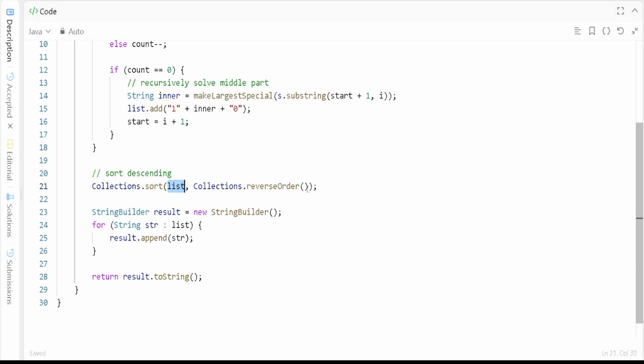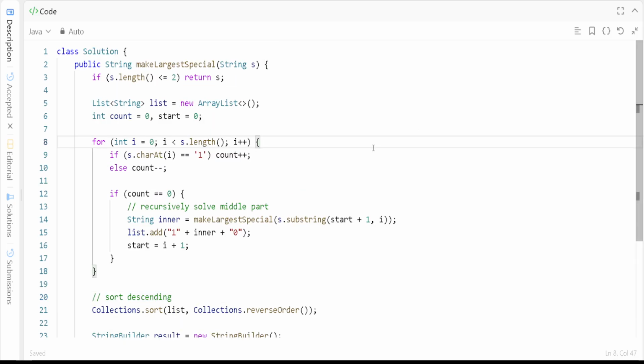So we want to sort those blocks into descending order, right? So we take the collection dot reverse order and sort that. Now we have to build a string result from the list, because we have already done that, we will append onto the result. Once we have done this, we just need to return the result. We will do result dot toString to convert it into a string, so it will work. Okay, so this is what we have to do.